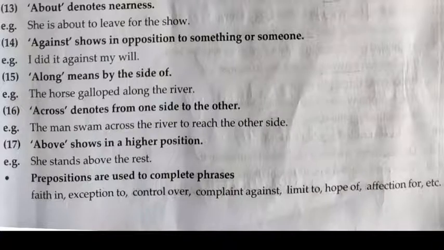Along means by the side of. Across denotes from one side to the other. The 17th and the last point, above shows in a higher position. Prepositions are used to complete phrases: faith in, exception to, control over, complaint against, limit to, hope of, affection for, etc.